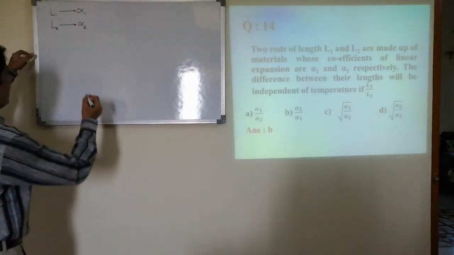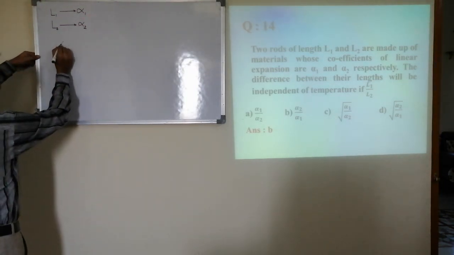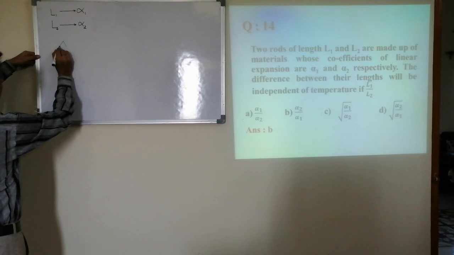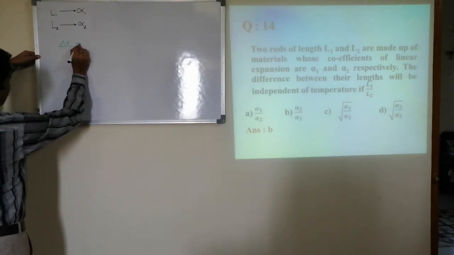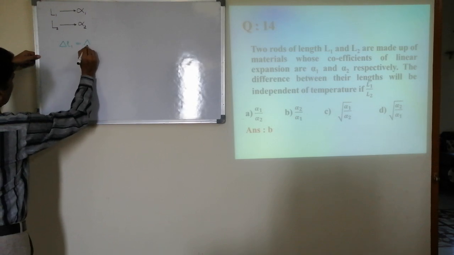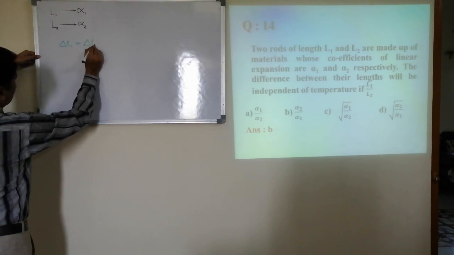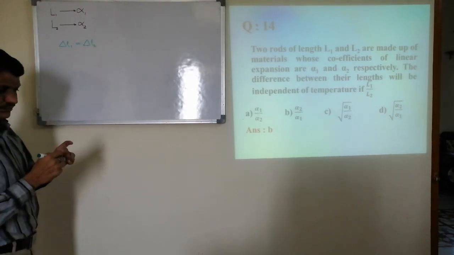To have the difference independent of temperature, the change in the length in the first rod should be equal to the change in the length in the second rod.